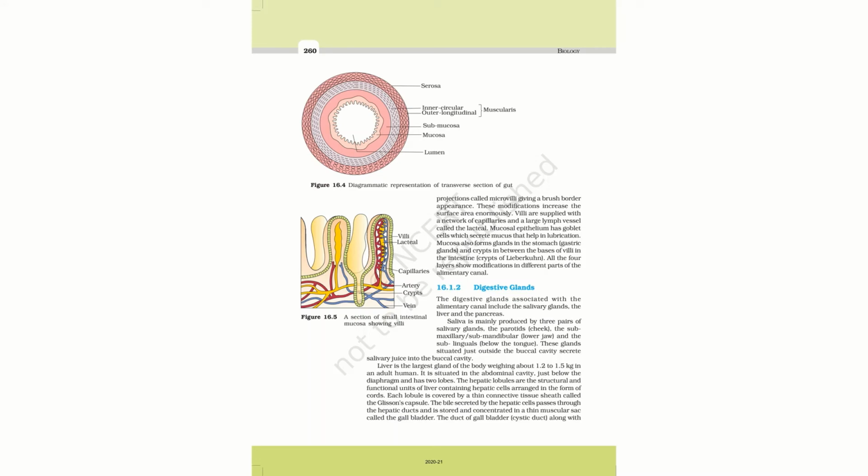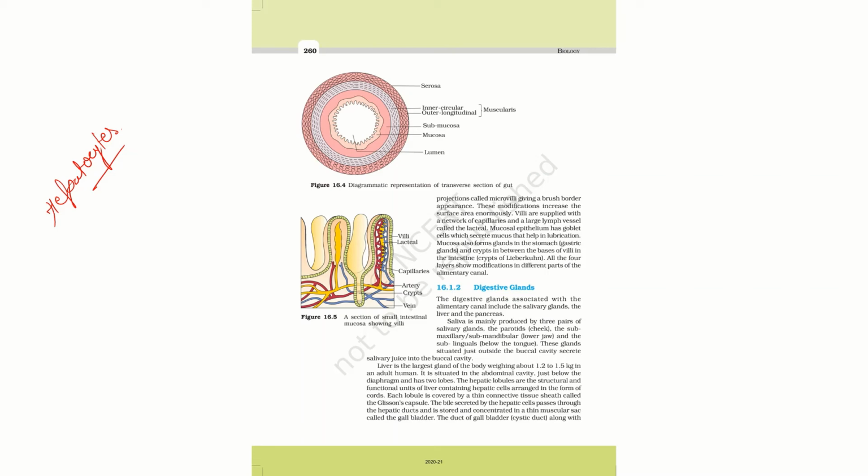Next is the liver. The liver is the largest gland of the body. It weighs 1.2 to 1.5 kg in an adult human. It is situated in the abdominal cavity just below the diaphragm and has two lobes. The hepatic lobules are the structural and functional unit of the liver, containing hepatic cells. Hepatic cells are also known as hepatocytes, and they are arranged in the form of cords.